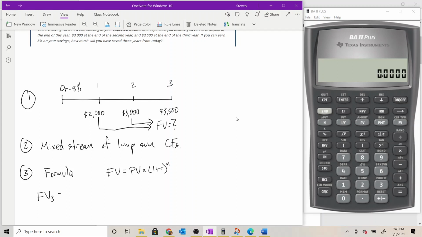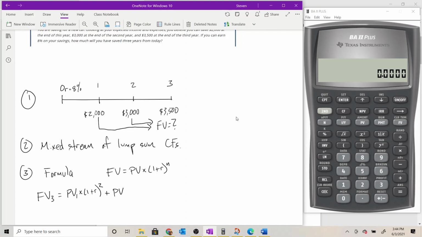So I'm going to say the future value sub 3, that means as of the end of year 3, is equal to the present value of this first cash flow that happens at the end of year 1. So I'm going to say present value sub 1 times 1 plus r, our interest rate factor, raised to the n. Well, for this $2,000 cash flow, that's going to earn interest 2 periods. From the end of year 1 to the end of year 2, it'll earn interest 1 time. And then from the end of year 2 to the end of year 3, it'll earn interest a second time. So we need to square that because it's going to earn interest 2 periods.